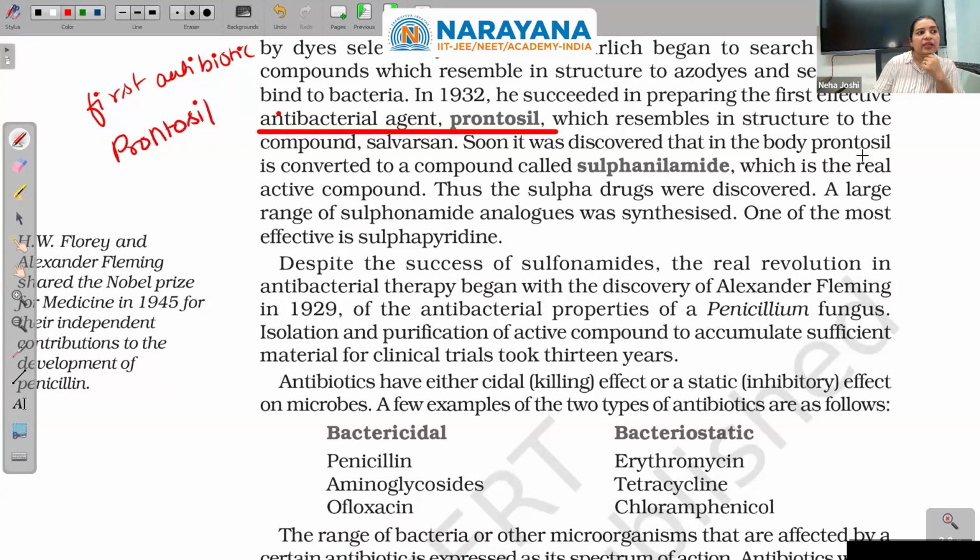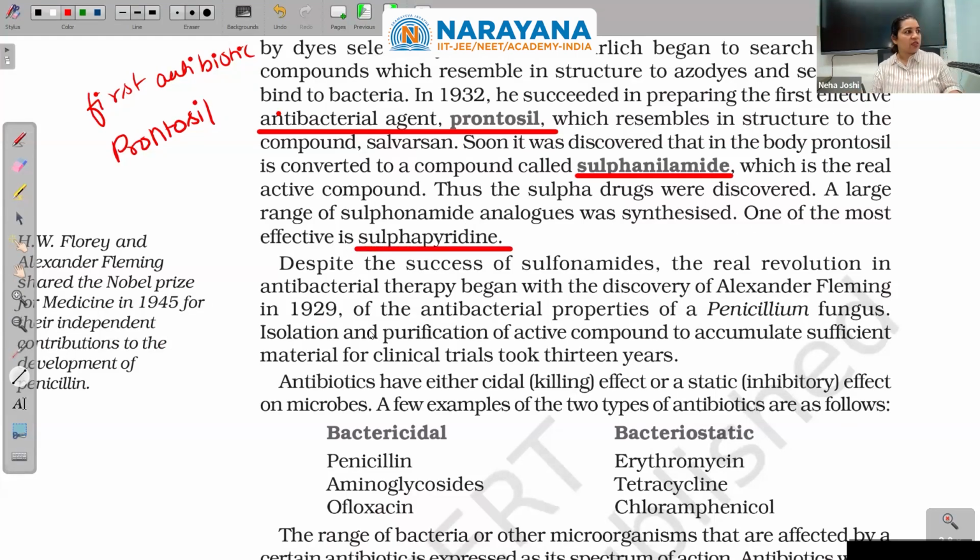Soon it was discovered that in the body, prontosil is converted to a compound called sulfanilamide, which is the real active compound. Thus, the sulfa drugs were discovered and a large range of sulfonamide analogs was synthesized. One of the most effective is sulfapyridine.